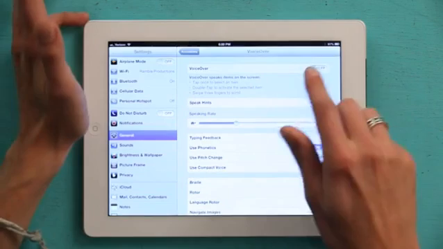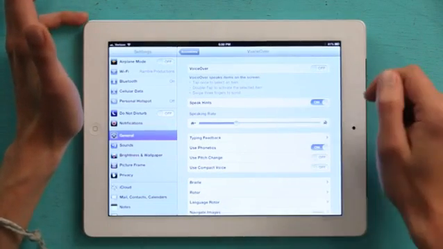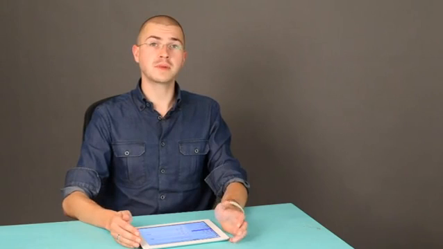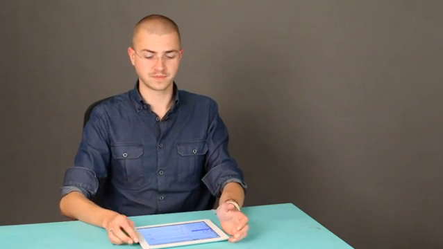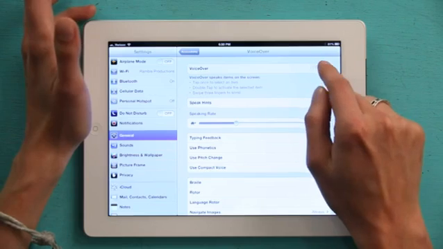If you switch it on, it's going to start reading everything to you. It can be a little bit tricky to learn how to navigate VoiceOver, but if you are vision impaired, it's an ideal way to navigate the operating system. Without it, it would be really difficult because iPad doesn't provide any real haptic feedback. So the only feedback you get from the device is auditory. So if you turn it on, be ready.